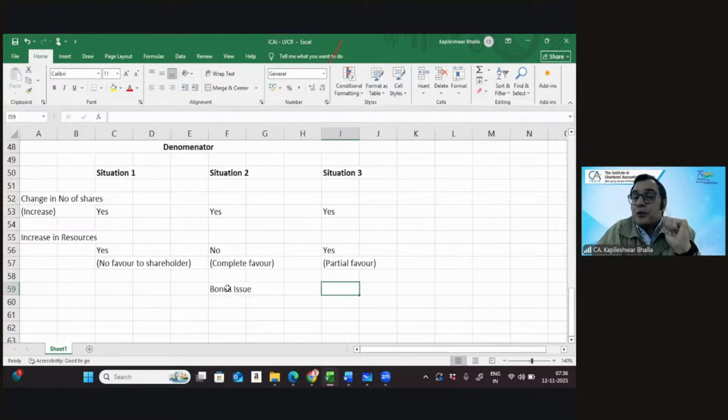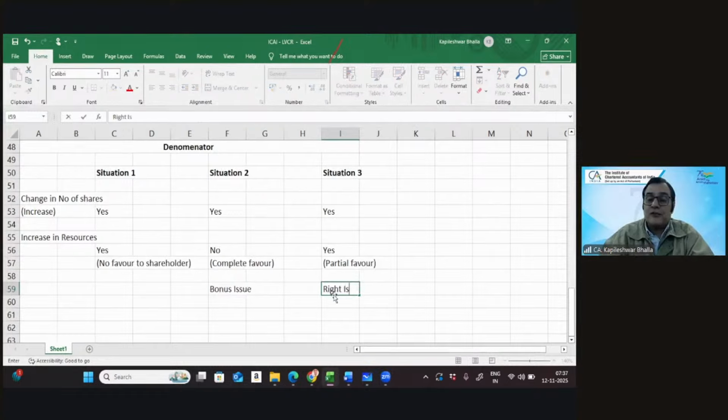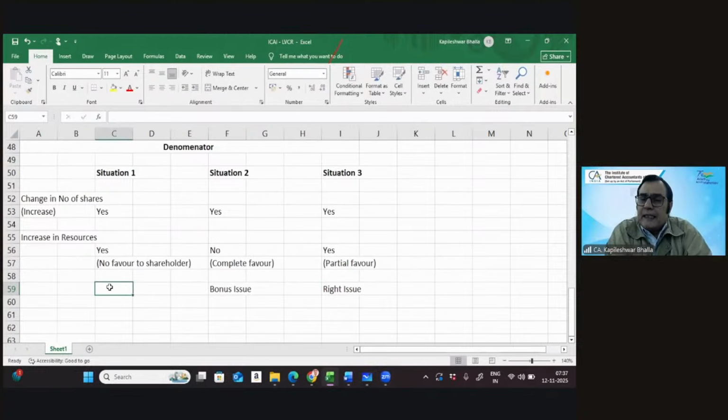Decide, is it situation one, two, or three? And I think I got the correct answer on this. That's right. It is going to be, in this particular case, situation number three, that there is a partial favor which is done to the shareholder. And if I say that the company makes a fresh issue at a market price, then I can say it is situation one.